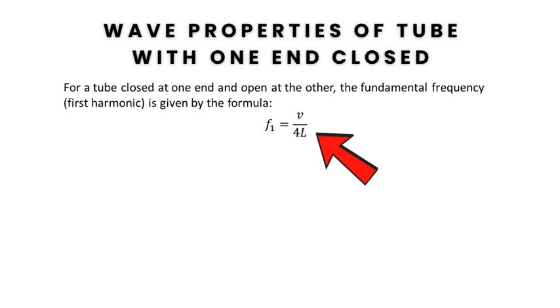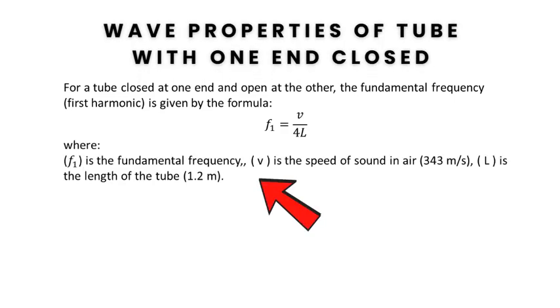For a tube closed at one end and open at the other, the fundamental frequency, that is the first harmonic, is given by the formula F1 equal to V by 4L, where F1 is the fundamental frequency, V is the speed of sound in air, which is given as 343 meters per second, and L is the length of the tube, which is 1.2 meters.